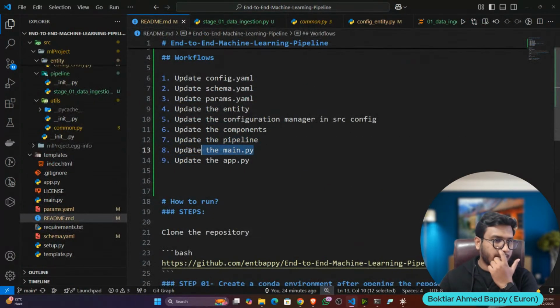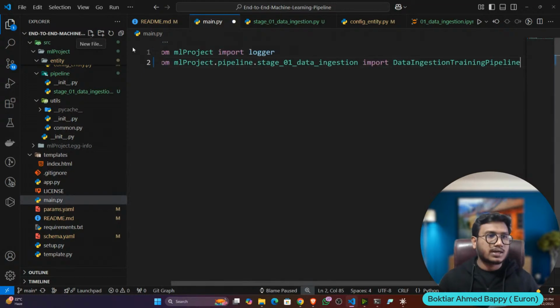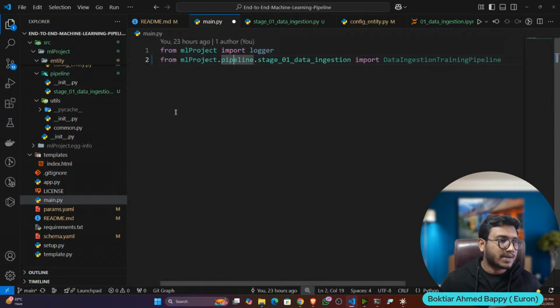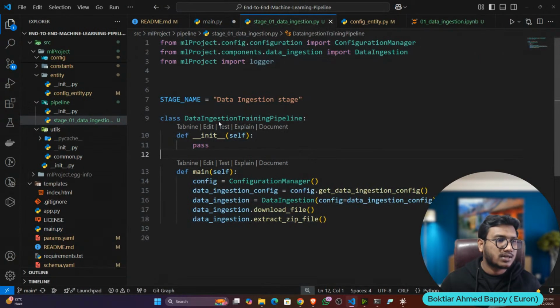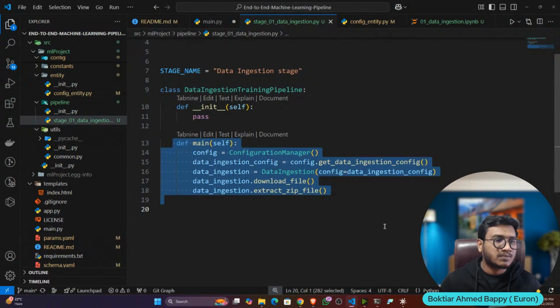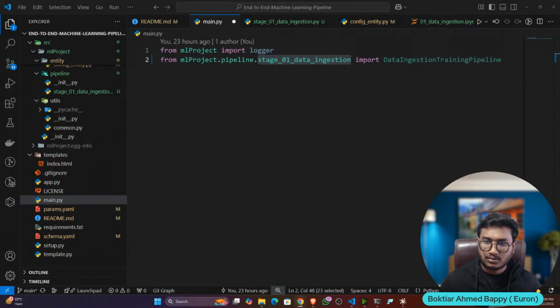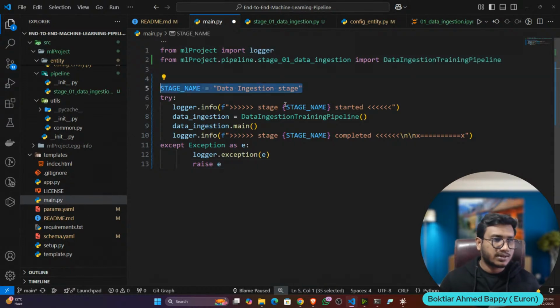Now let's write the endpoint, main.py. I'll open the main.py. Inside that, I'm going to call my endpoints. So first of all, let's import my data ingestion pipeline from the pipeline itself. See here I'm importing the logger and the ML project pipeline. That means from the pipeline stage 01 data ingestion, I'm importing this particular class. Now if you call this method main, that means your execution will start. So that is what we'll try to do now. So inside main, I'll call it like that, stage 01 data ingestion.